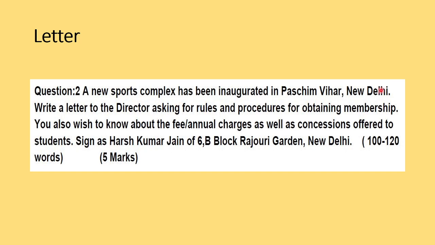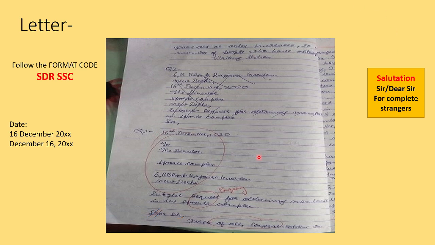Now let's see. Here, the first thing is something went wrong, so you need to cut it. Just draw one single line. And here when you are starting, the format is wrong, totally wrong format. So remember and follow this code: STRSSC. I have given this code in the formal letter, in all the letters actually that I've done: placing order, complaint, letter to editor. Everywhere I've discussed the format in detail, so you can just go and check it there. The first S is sender's address, then date, then receiver's address, then comes subject, salutation, and complimentary close. It is very easy to remember.